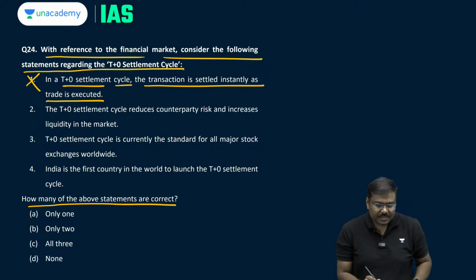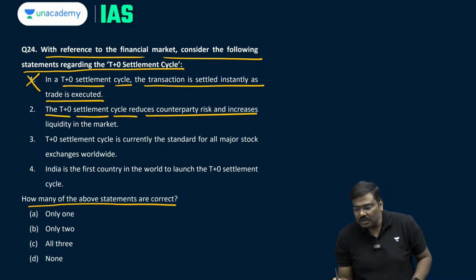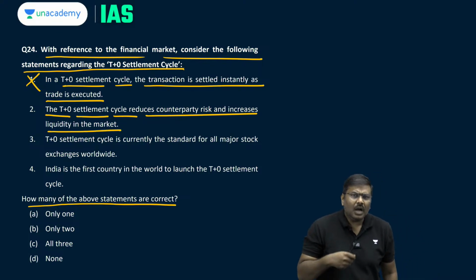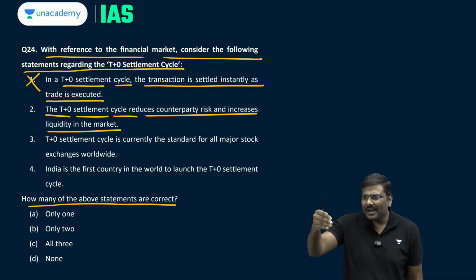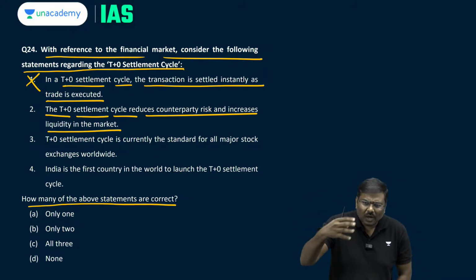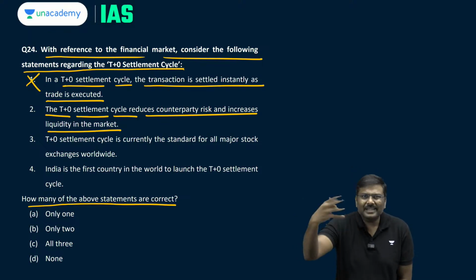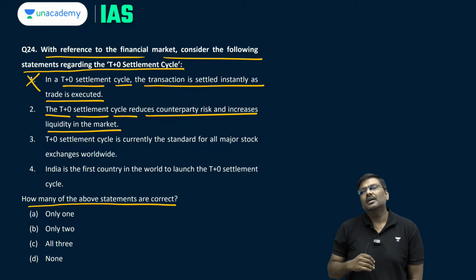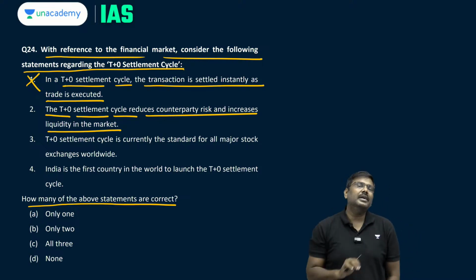No. Second one, the T+0 settlement cycle reduces counterparty risk and increases liquidity in the market. Of course, yes. Counterparty risk basically means there are certain clearing houses or certain parties involved who are taking a risk when we enter into a transaction because they are guaranteeing the transaction would be completed. That is basically the idea of counterparty risk.